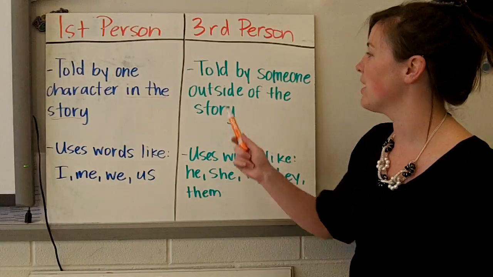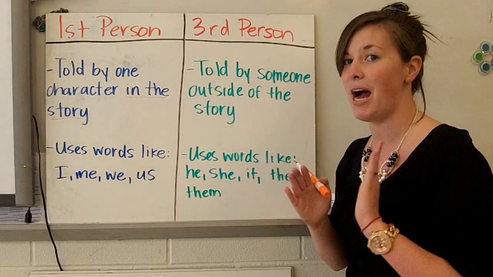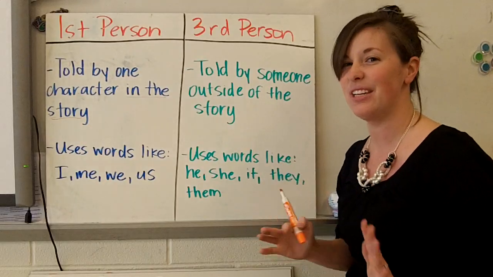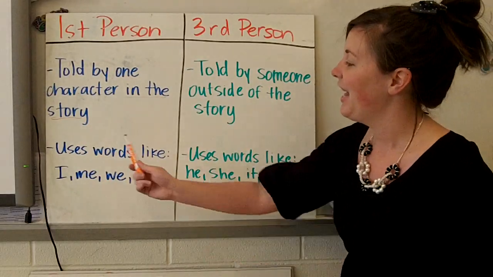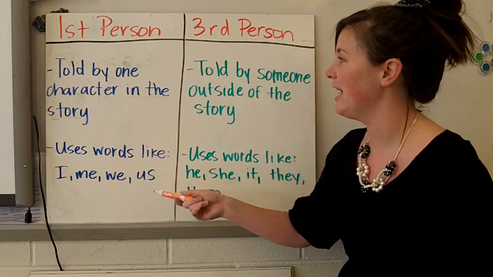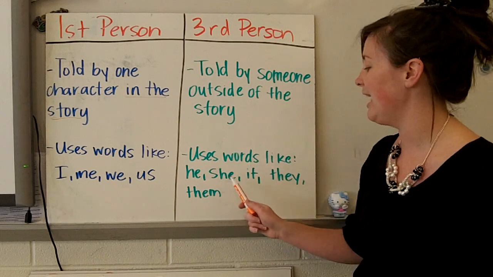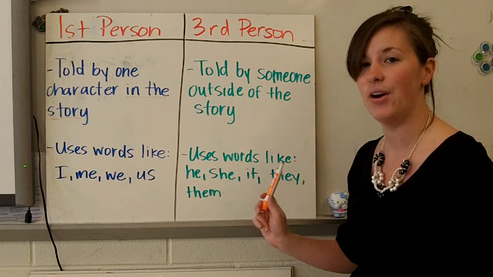Okay? And the third person is told by someone outside of the story. You get all the juicy details about what's going on in every single character. Okay? And the different clue words. It uses words like I, me, we, and us for first person. Then for third person, you would use words like he, she, it, they, or them.